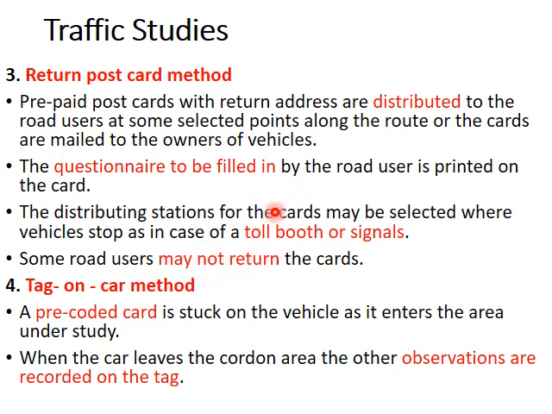Also in this method there is no delay cost for the survey by stopping vehicles, because the cards are distributed at toll booths or signals, etc. Then the fourth method is the tag on car method for origin and destination study.